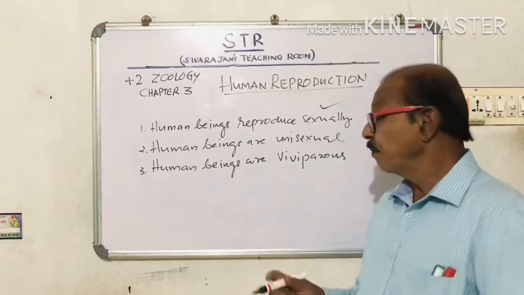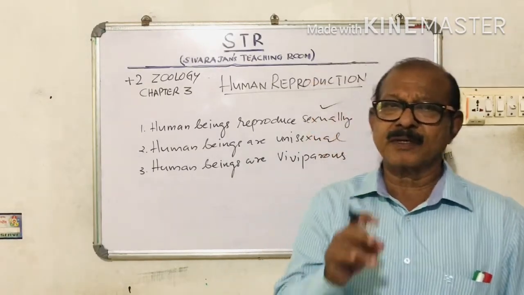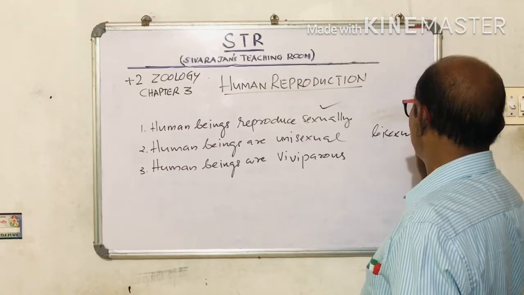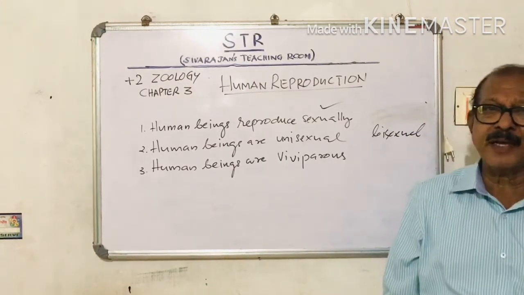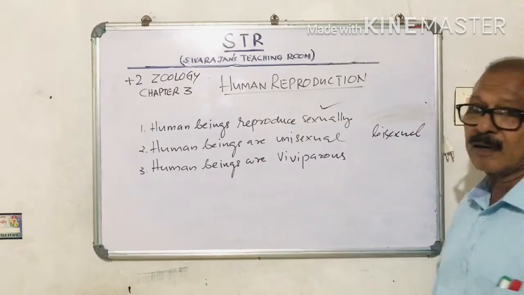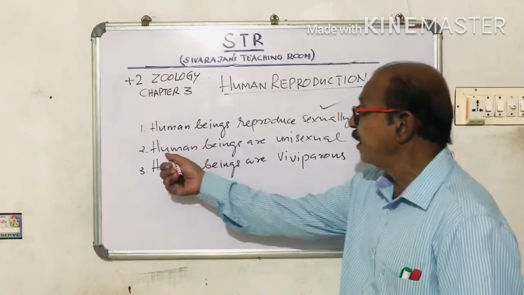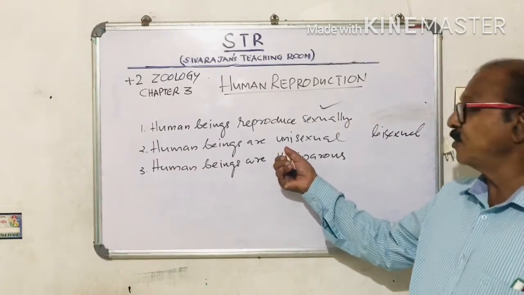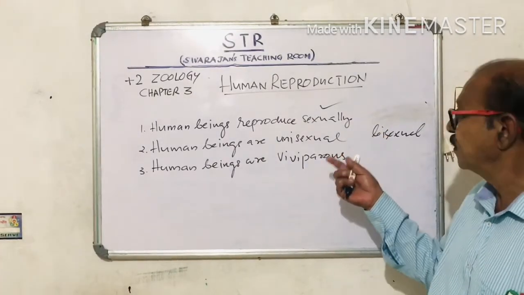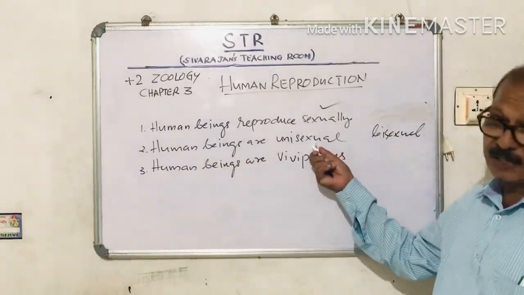There are certain organisms which are having both the male and female reproductive systems. Those animals will be termed as bisexual. So what is bisexual? Organisms having both the male and female reproductive systems are called bisexual or monoecious, we can say. Then, this may also appear as a question. Human beings are dash. Within the bracket it will be unisexual or bisexual. So the answer will be human beings are unisexual.